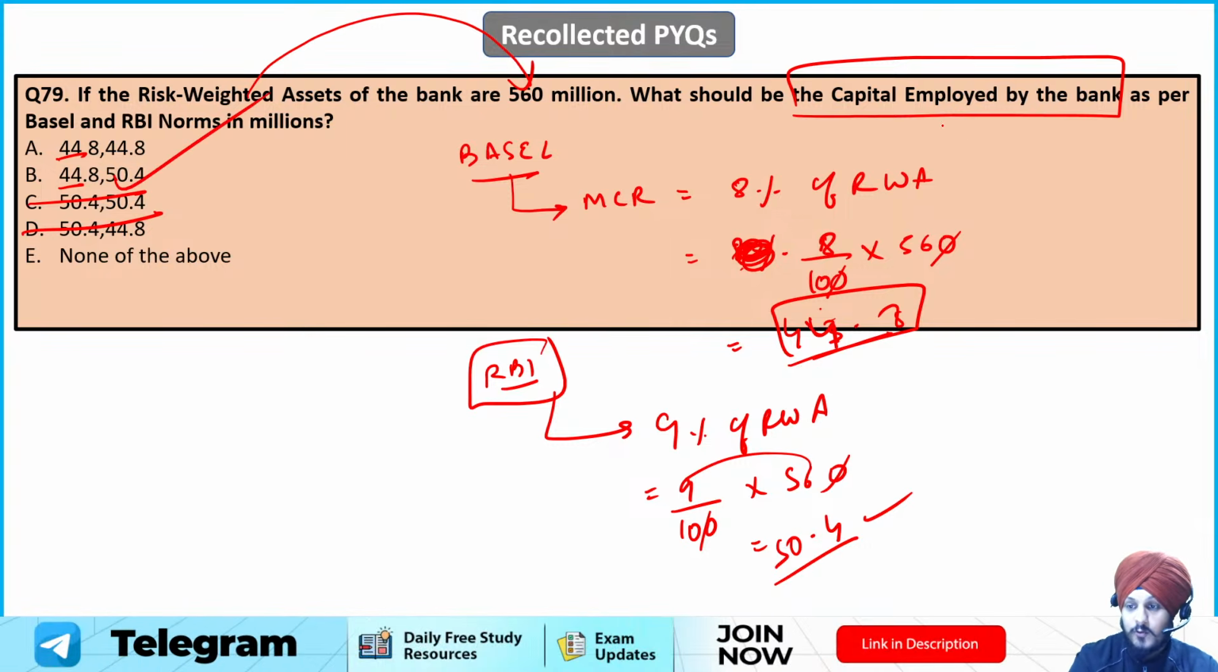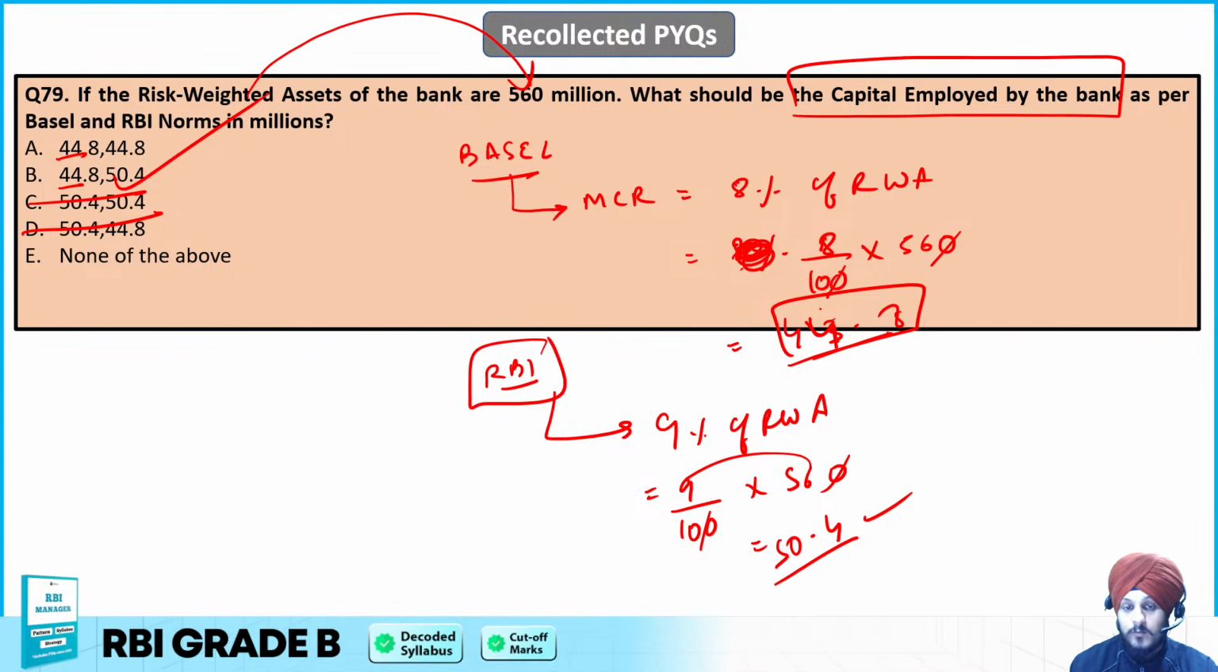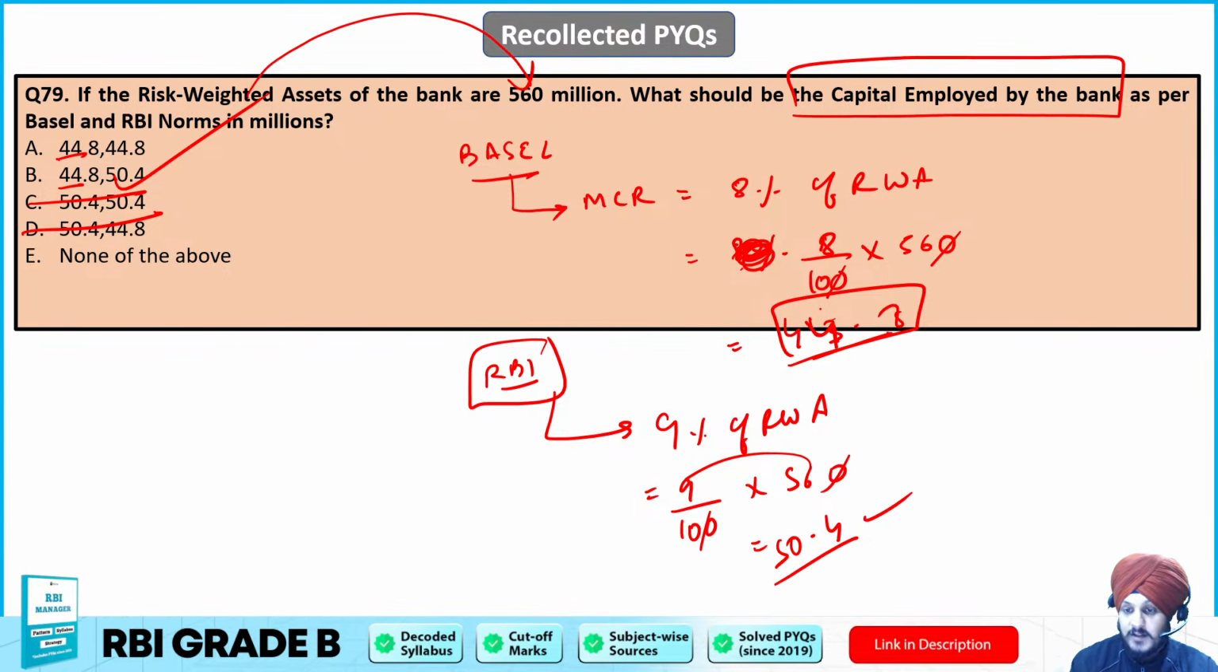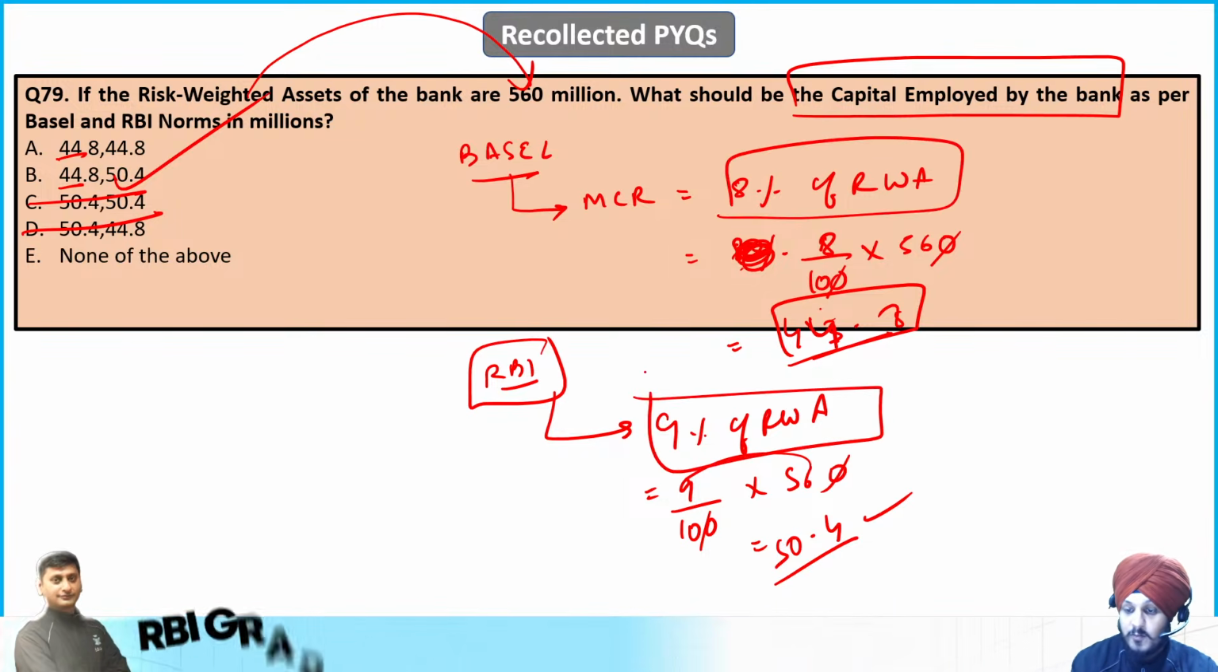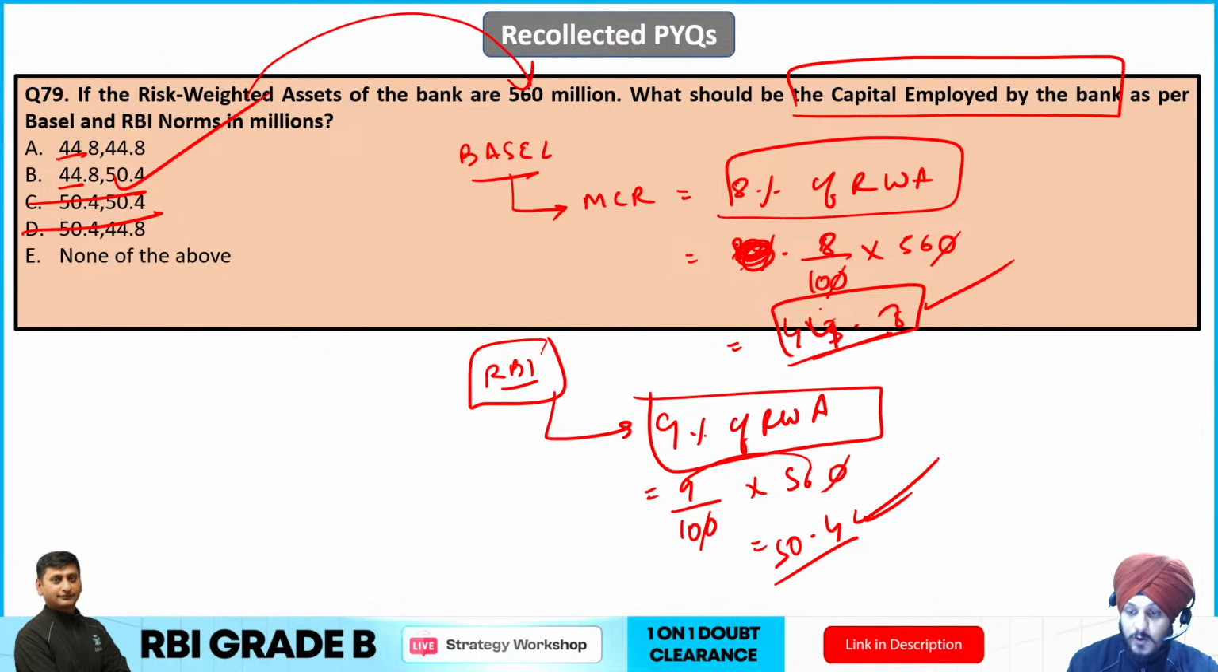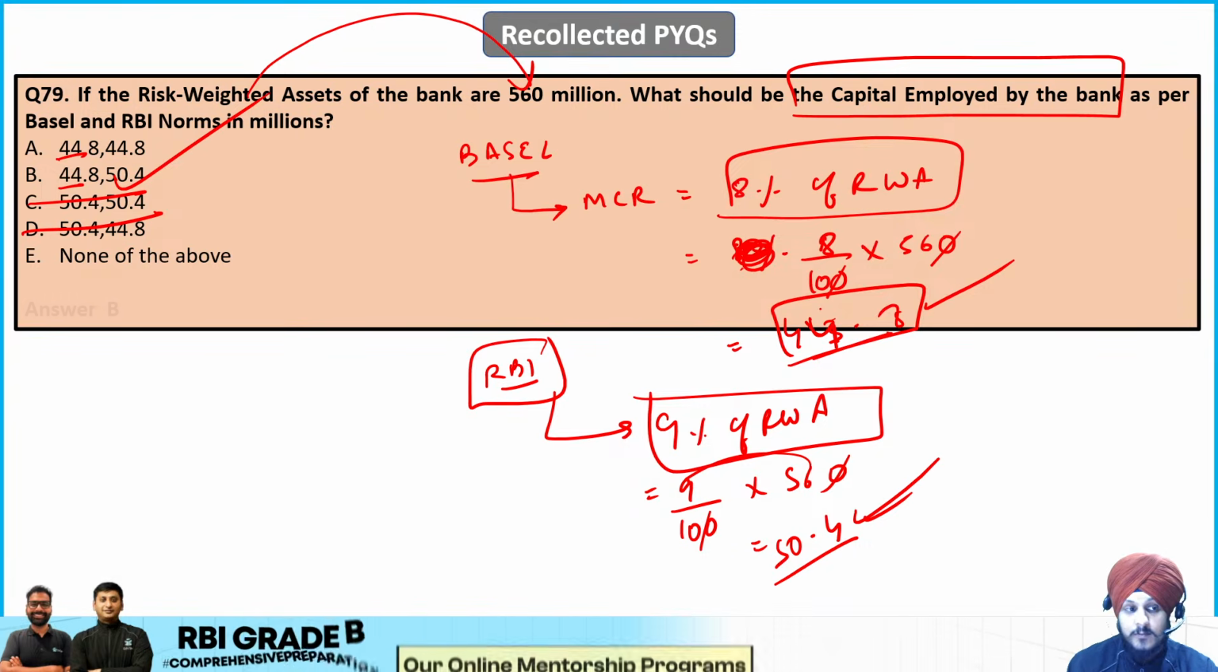Very easy to calculate. Just because the numbers are written, don't think that you have to do something complex. Simple as that. You know that it is 8% of RWA, and here it is 9% of RWA. So 44.8 and 50.4 are going to be the answers based upon Basel and RBI. So B is going to be the correct answer to this question.